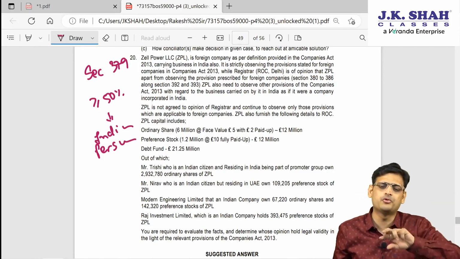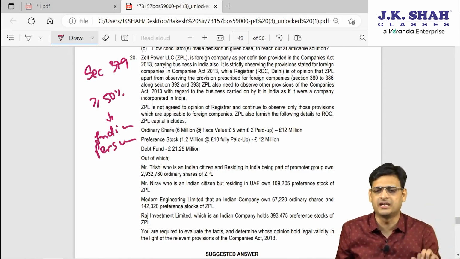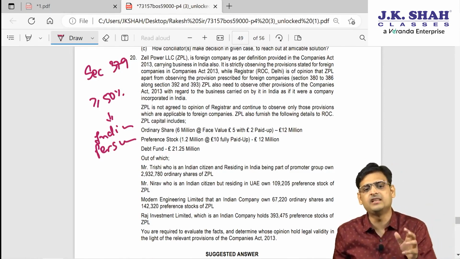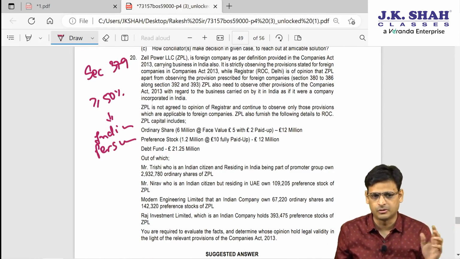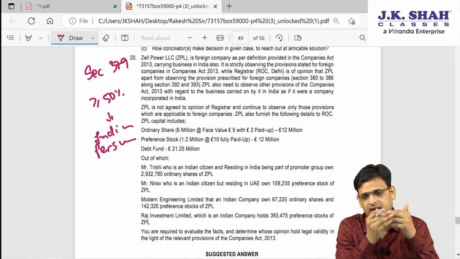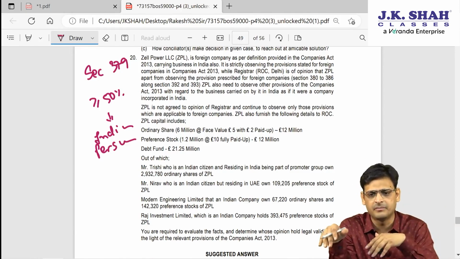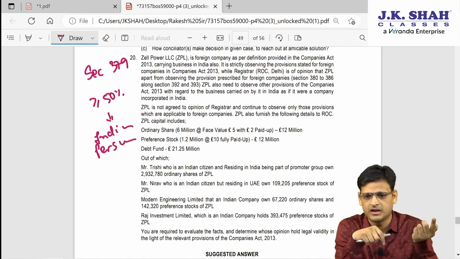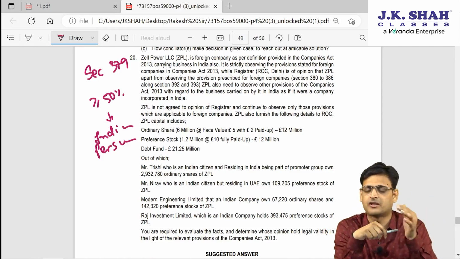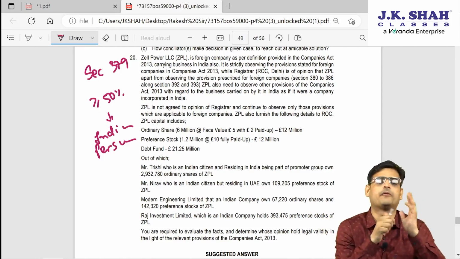The central government usually prescribes the provisions which are there for an Indian company. So in this situation, the holding is more than 50%. So that foreign company's Indian business will be deemed an Indian company, and they have to follow foreign company provisions and the provisions prescribed by the CG for an Indian company.